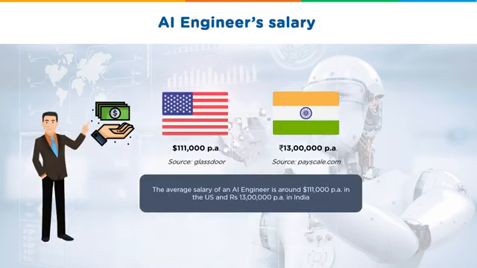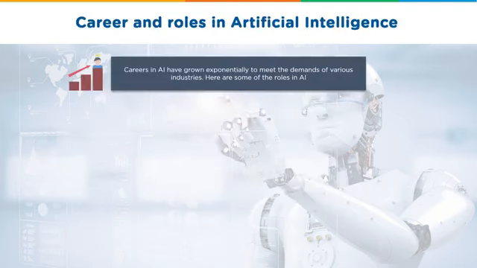Now, let's talk about an AI engineer's salary. The average salary of an AI engineer is $111,000 per annum in the United States and rupees 13 lakhs per annum in India. Now, let's talk about the career and roles in artificial intelligence.